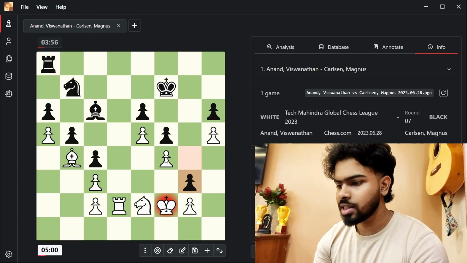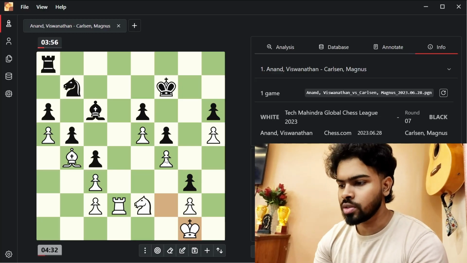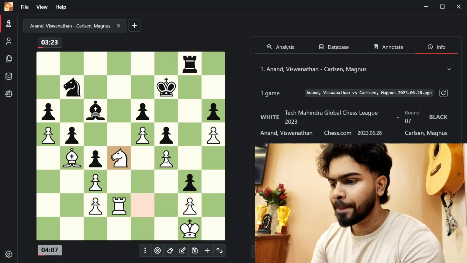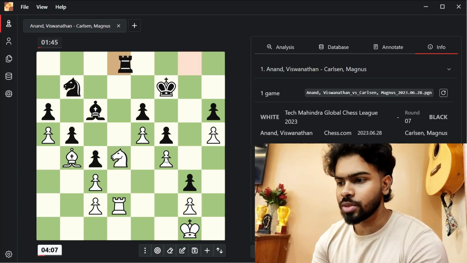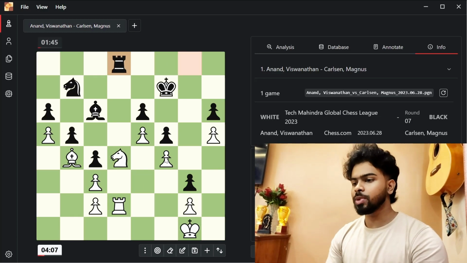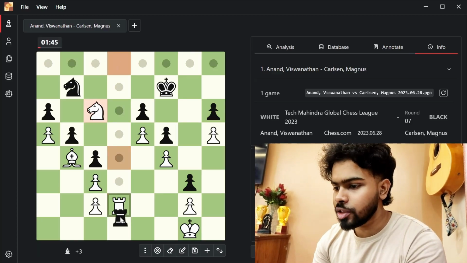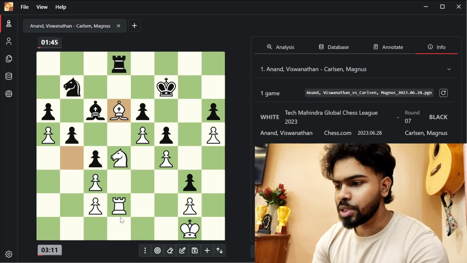Anand sees this and does not capture the pawn. He goes king to g1. Magnus brings up his rook on the g file. Knight to d4 is played again, targeting the bishop. And Magnus plays rook to d8 because if you take the bishop, then the rook is hanging. Anand plays bishop to d6.